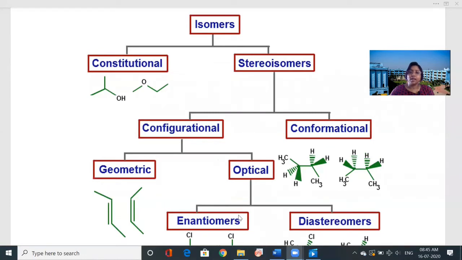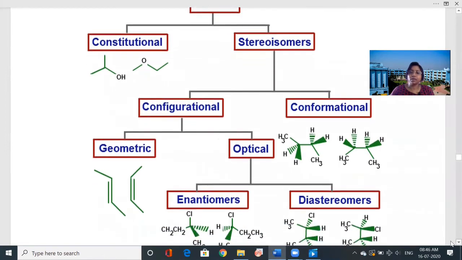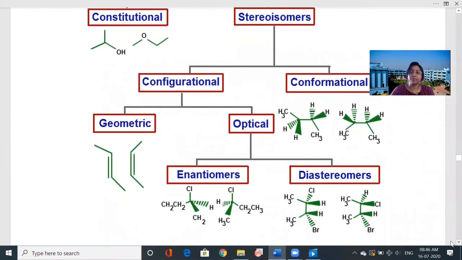And optical isomers, so optical activity you have learned: the molecules which are optically active, that means which can rotate the plane polarized light, either to the right side or left side. So they are optically active isomers. So in this regard, there are enantiomers and diastereomers. This is of two types.